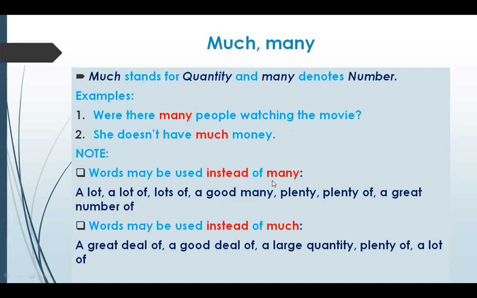Number के साथ. तो हम ये जो कुछ words है, we can replace many with a lot of, like a lot of people, a lot of, lots of, a good many, plenty of, a great number of. We can replace the word many with it. Or many can be replaced by these words. Much, we can use these words in place of much because they can be used also with the quantity. A great deal of, a good deal of, a large quantity, plenty of, a lot of.